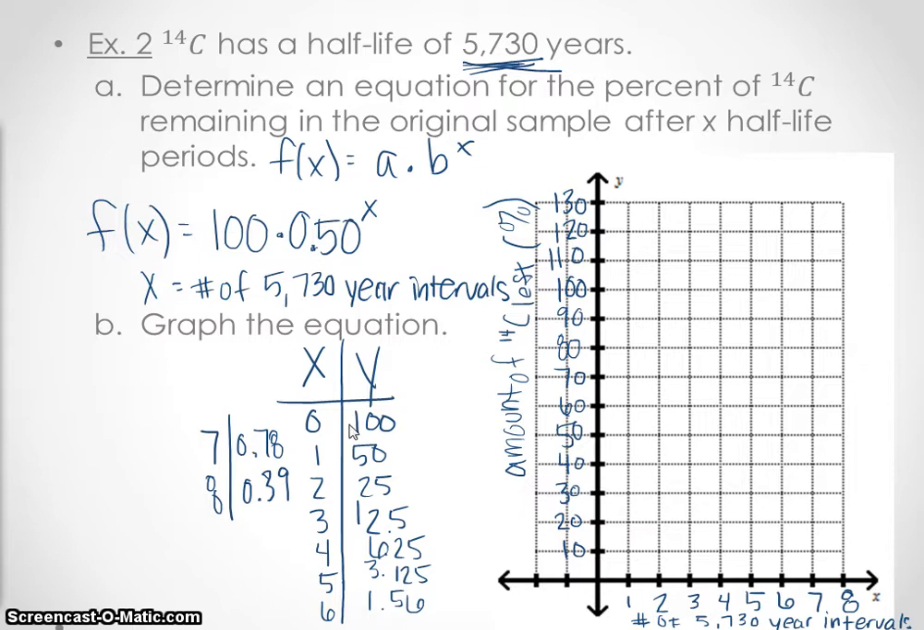So now let's go ahead and graph. 0, 100 is right here. And sorry, it's going to do that every time I try to make a dot. It thinks I want to hold it down. So sorry if it does that again.